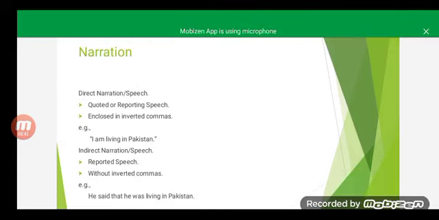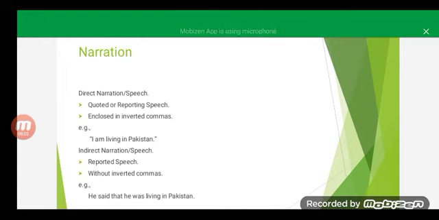Another category of the grammar is narration. Narration is also of two types. The first one is direct narration, or we can call it direct speech as well. It will always be quoted, and we call it reporting speech as well.